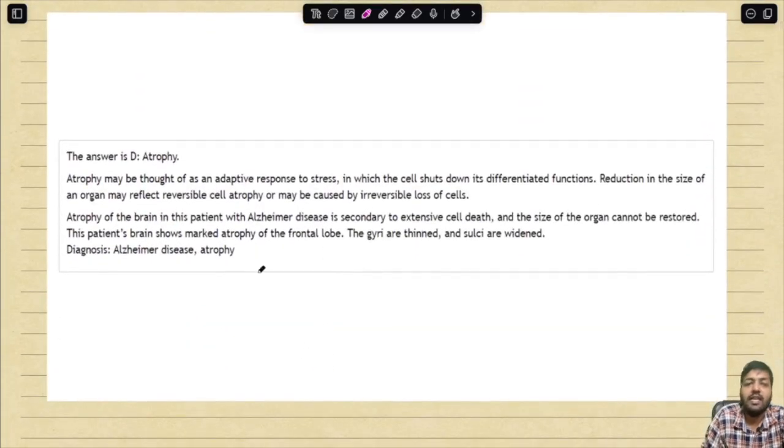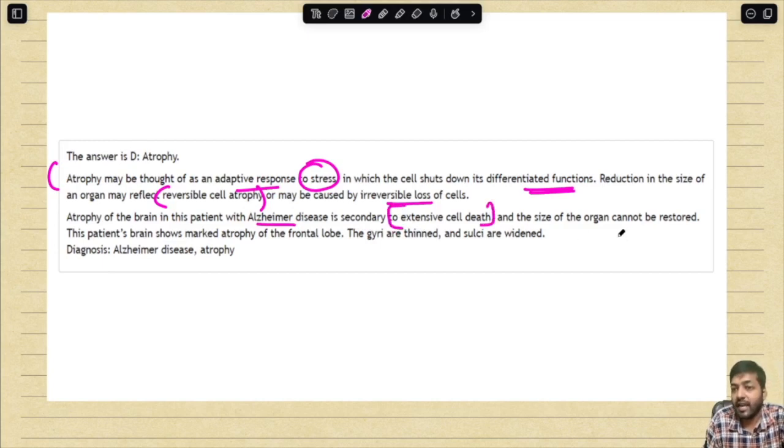If you look at the explanation, atrophy may be thought of as an adaptive response to stress in which the cell shuts down its differentiated functions. Reduction in the size of an organ may reflect reversible cell atrophy or may be caused by irreversible loss of cells. Atrophy of the brain in this patient with Alzheimer's disease is secondary to extensive cell death and the size of the organ cannot be restored.